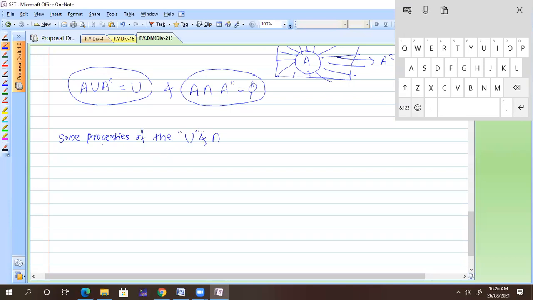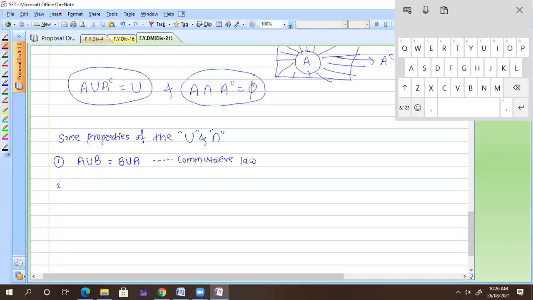This is the sign of union and this is the sign of intersection. Okay, so number 1: A union B is exactly equal to B union A, and this property we call the commutative property. Have you heard that word before? Yes, sir. Okay, commutative property or commutative law.